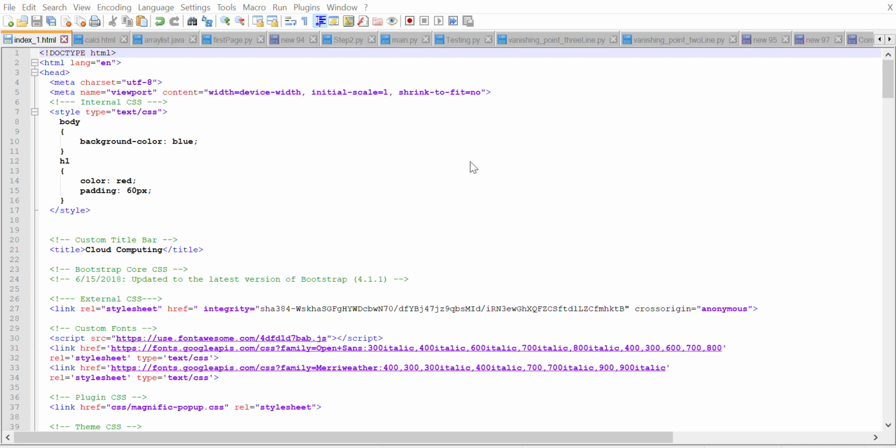It will take some time. You can see it is buffering. Once you are done with this, let's see that. You can see I made the changes, so it is coming first web page, right? It is already showing here.